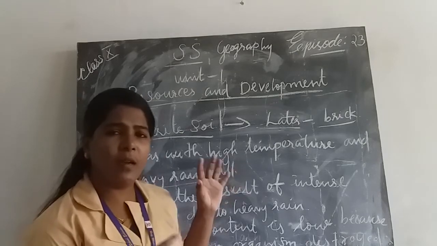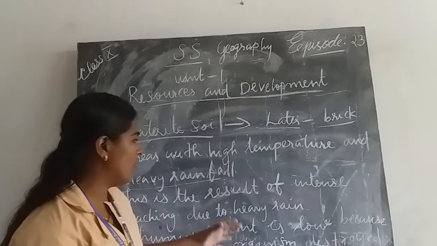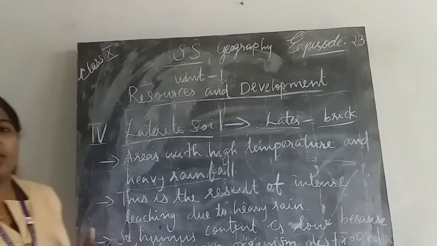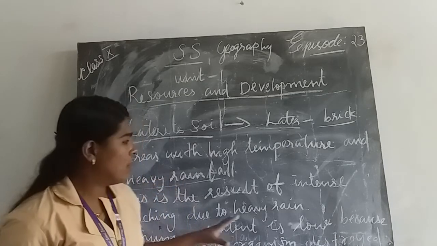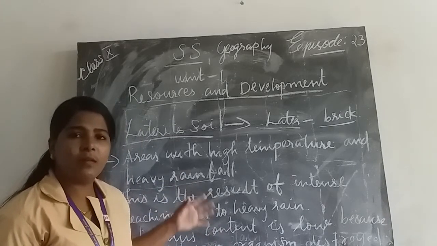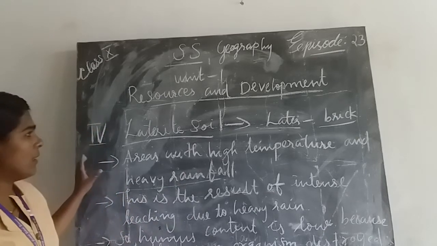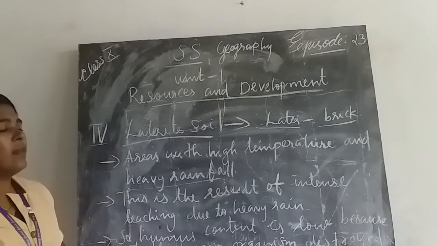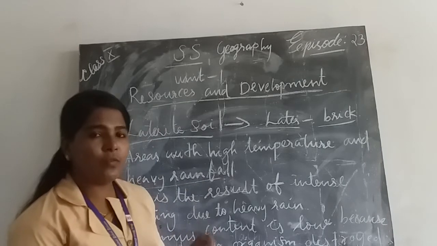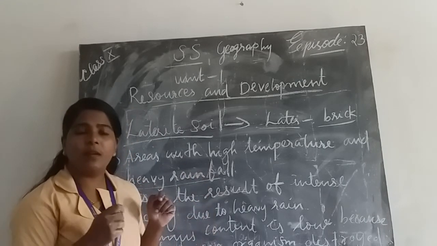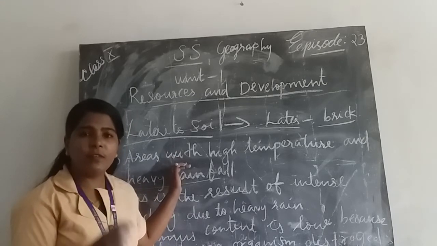We all know extreme climate means heavy rainfall and high temperature. The microorganisms are destroyed due to heavy rainfall and high temperature. So the humus content in laterite soil is low. We can see laterite soil in areas of heavy temperature and heavy rainfall. Due to this, the humus content is very low, so it is less fertile in nature.